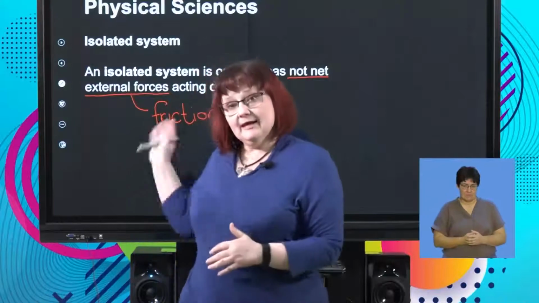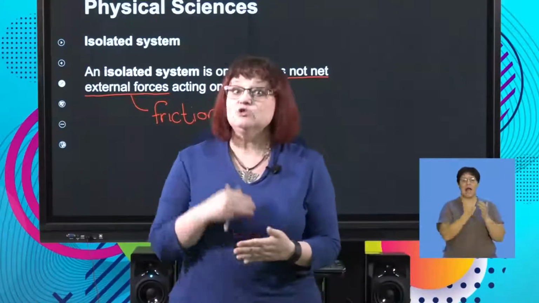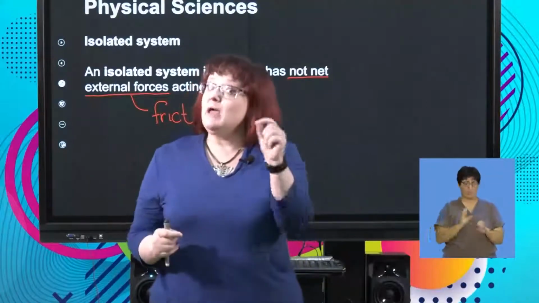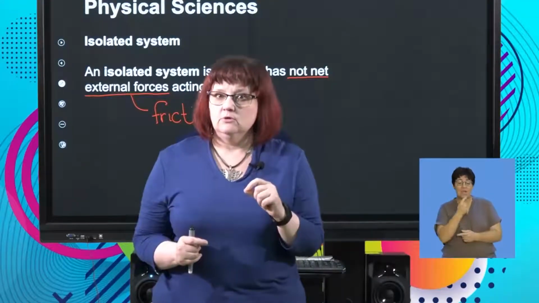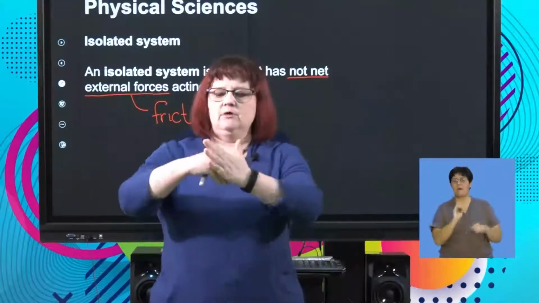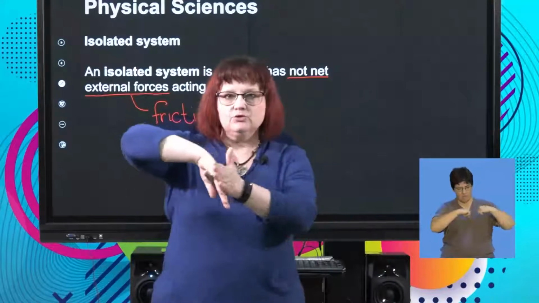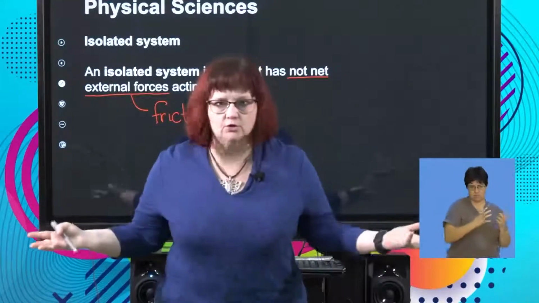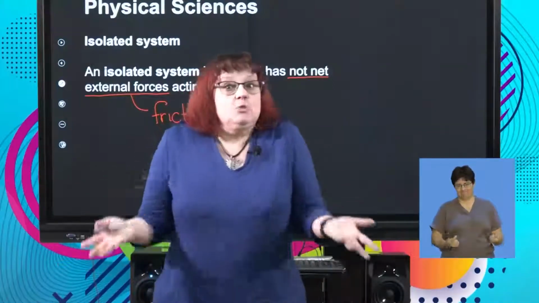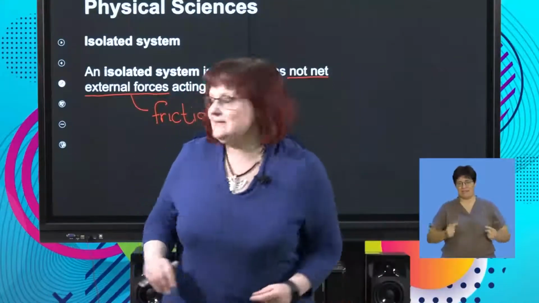Okay, so here, an isolated system means no net external forces. You have to use the word external, because there are going to be forces in the system. All right, so because when the objects collide, one object's going to push on the other. Newton's third law. Those forces can't disappear. Otherwise, the objects won't change their momentum. All right?